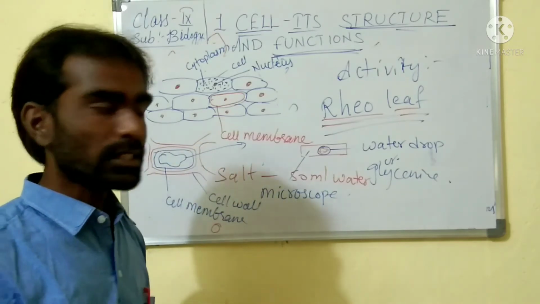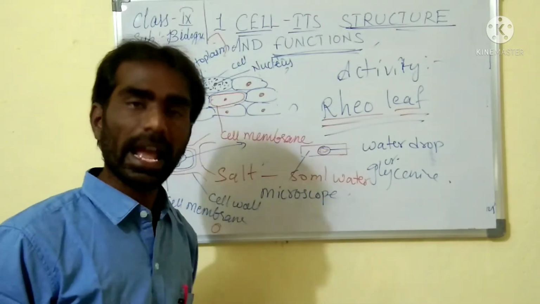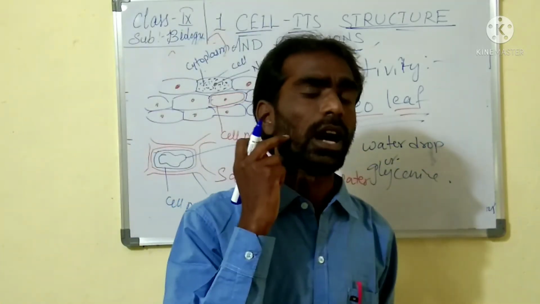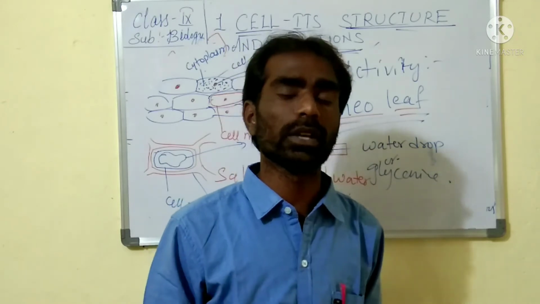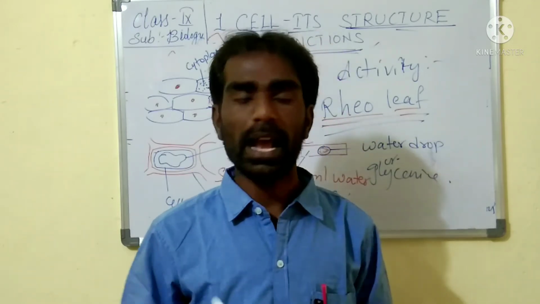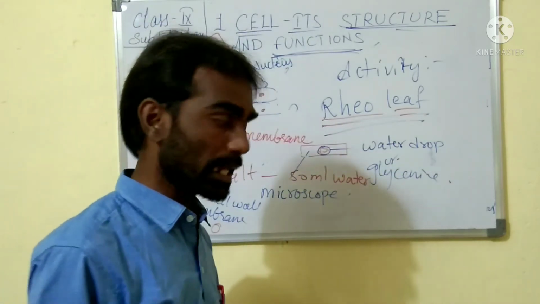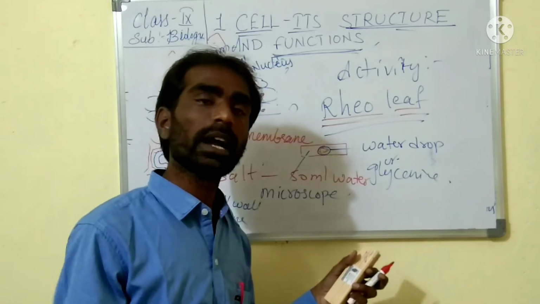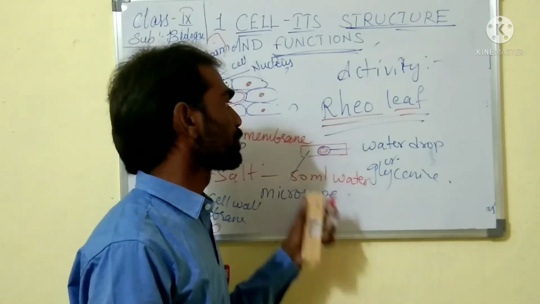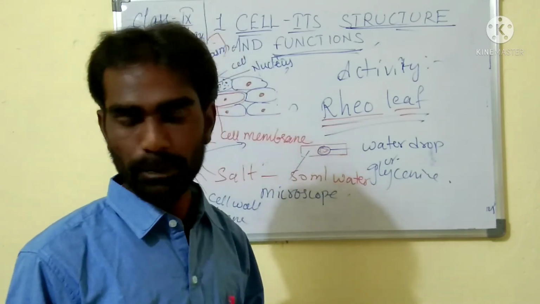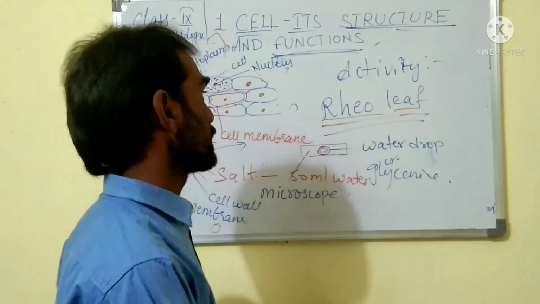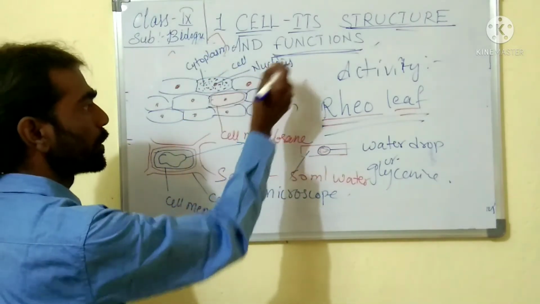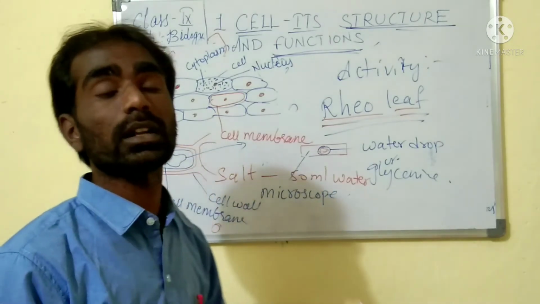So these are the parts we can identify in the cell by doing this activity. In the same way, you can identify different types of cells, like your cheek cells, which we previously did in the 8th class also. You can take cheek cells and do that experiment. Repeat this experiment with saffron or crystal violet colors, according to the items you took. Like that we are able to see in this activity. Now let us see not only these things like cytoplasm, cell wall, nucleus, cell membrane, but different cell organelles are also present.